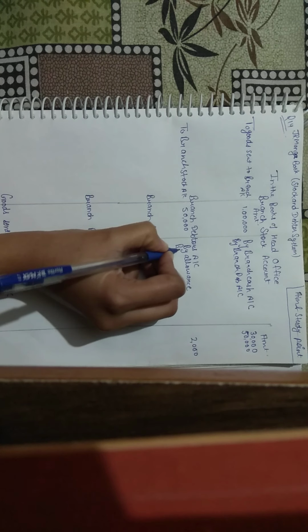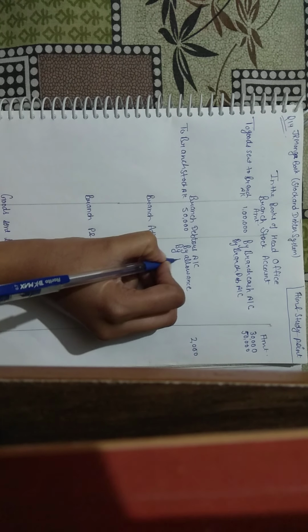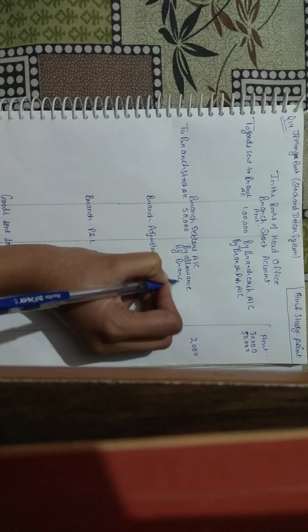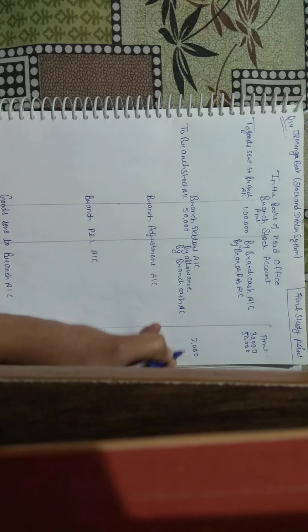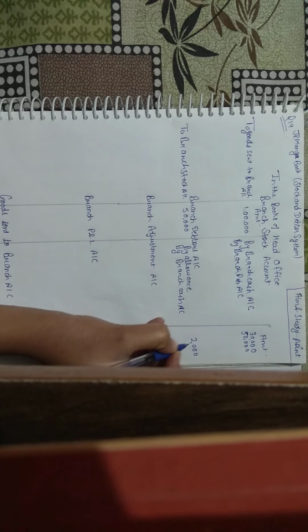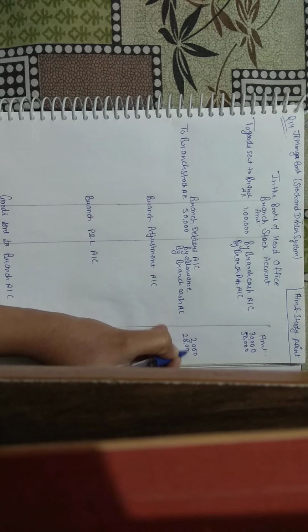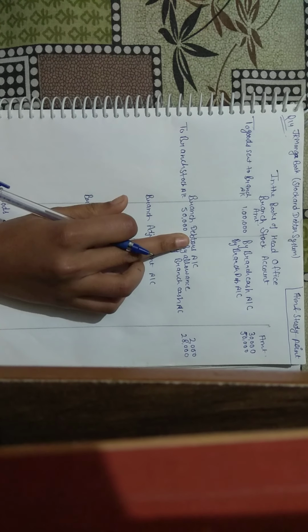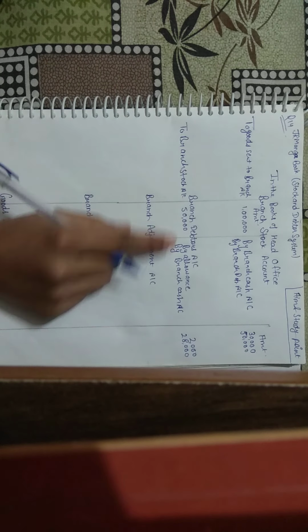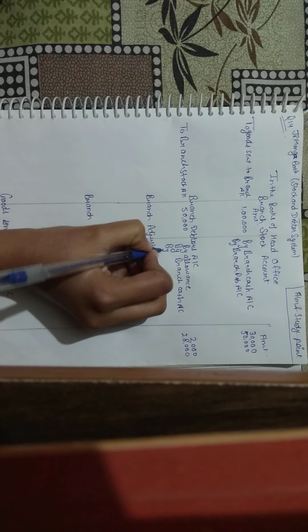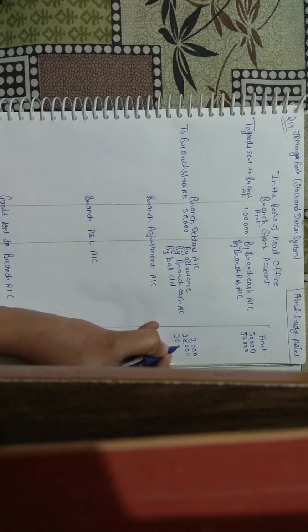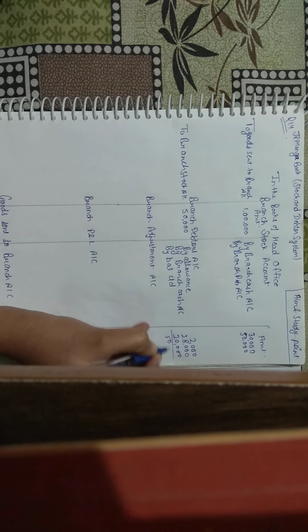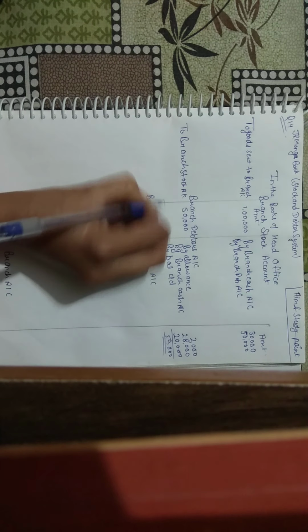So we will write here by branch cash account, cash received is 28,000 given in the question. No other information related to debtors is given in the question, so we will write here by balance carried down. So this will be 20,000. Our branch debtors account is complete now.